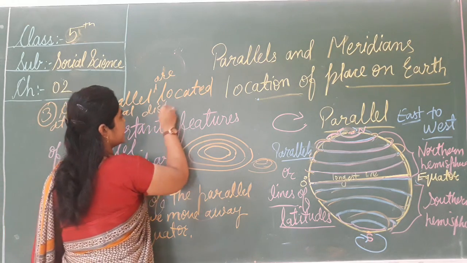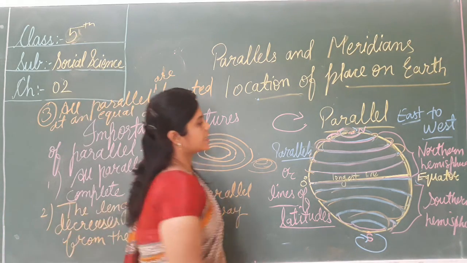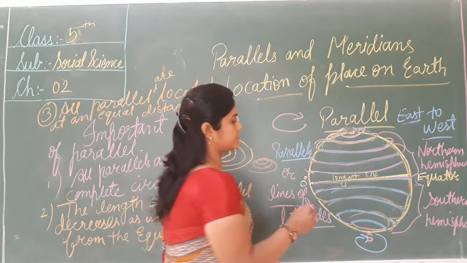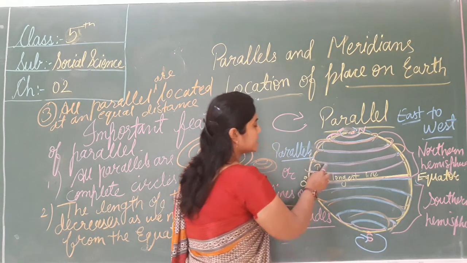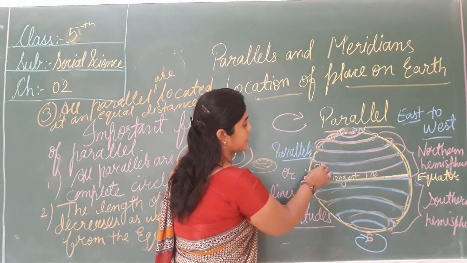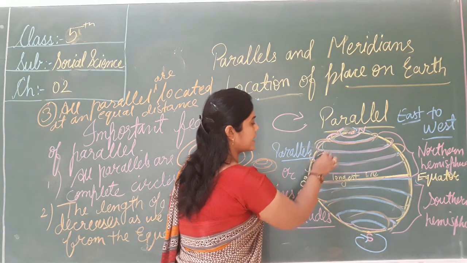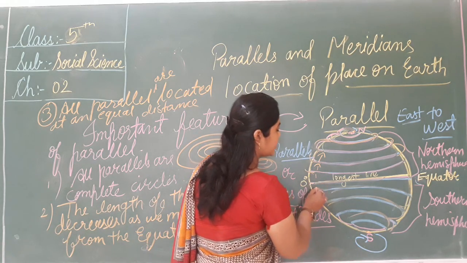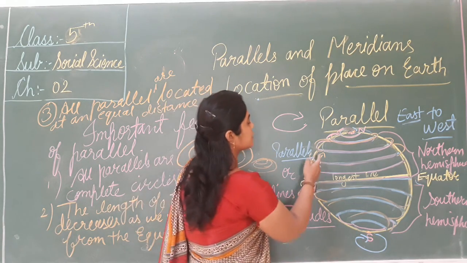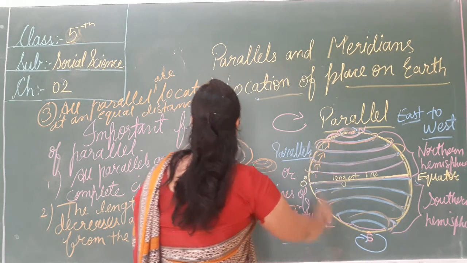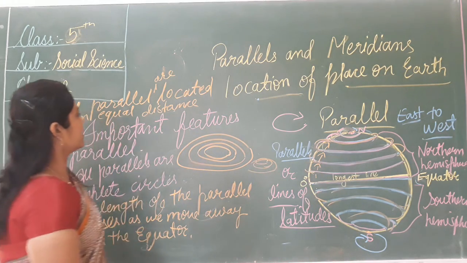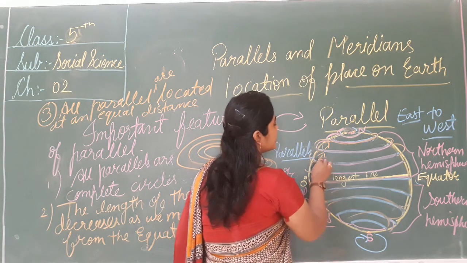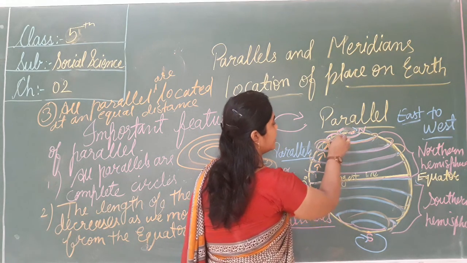Equal distance means, see, these circles are called the parallels and they are located at equal distance. हाँ, equal distance पे होगा. इस सर्कल और इस सर्कल की जो डिस्टेंस है वो सेम होगा. देन इस सर्कल और इस सर्कल का भी डिस्टेंस सेम होगा. ऐसा नहीं है कि यहाँ का छोटा और इसका बड़ा होगा. So the parallels are located at an equal distance. So the distance between the parallels is equal.